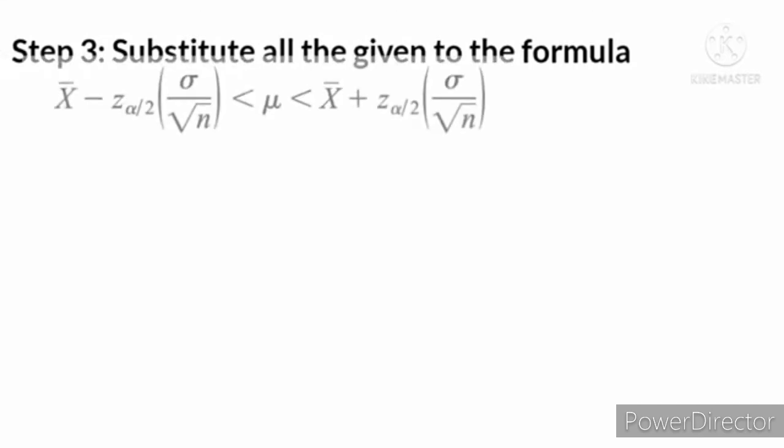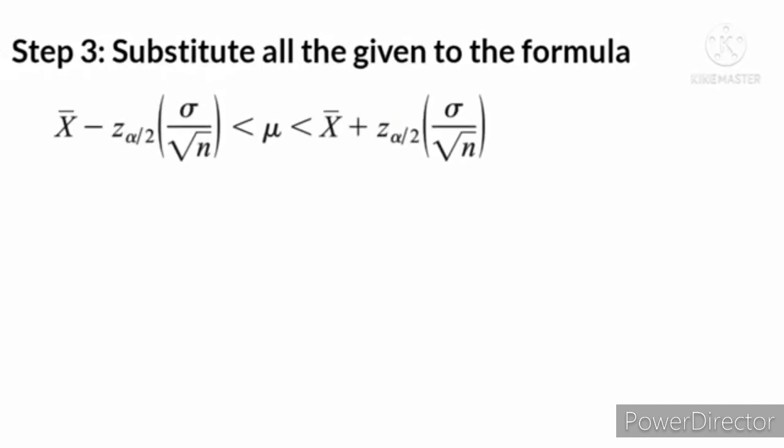So we will just substitute all the given to this formula. Population mean is greater than the sample mean minus z sub alpha multiplied by population standard deviation over the square root of sample size, but less than sample mean plus z sub alpha multiplied by population standard deviation over the square root of sample size. So we have 1.65 for our z value, 0.333 as our population standard deviation, 1.8 hours as our sample mean, and 50 as our sample size.